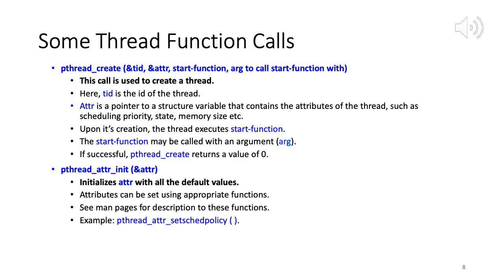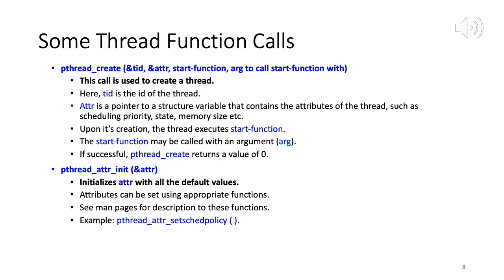Okay, now I am on slide 8, where we are going to discuss some of the thread function calls. Now first is pthread_create, as the name suggests. What is this call used for? So this is used for creating a new thread. You can also search in the man pages and find out more about this function. So pthread_create is used for creating a new thread.